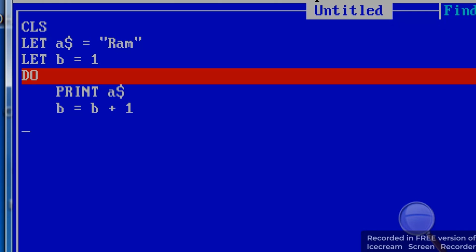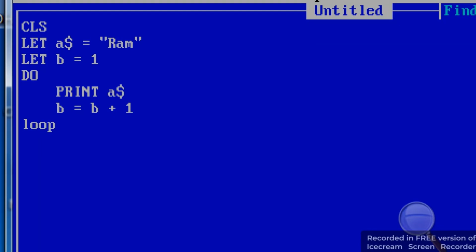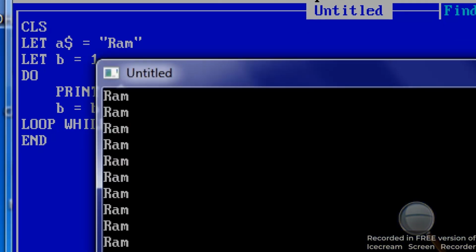Then it checks the condition. Means now you can use that loop. Loop while b is less than equal to 10. Now do loop ends. Now we'll write end. And then if you check the output, then same output here also.